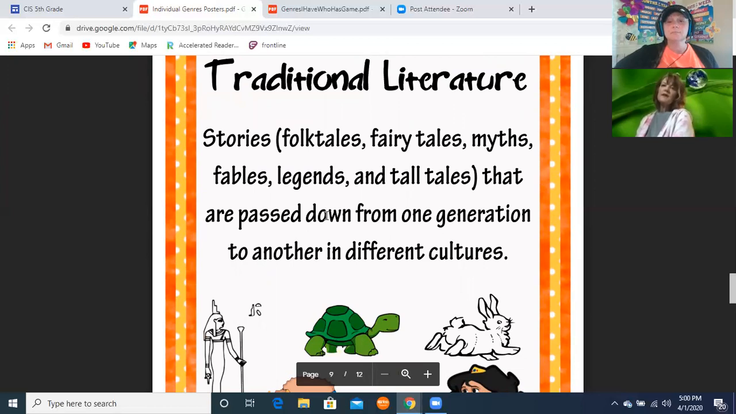Stories, folk tales, fairy tales, myths, fables, legends, and tall tales that are passed down from one generation to another in different cultures. And we even wrote kind of like a tall tale, or a folk tale, in class. You know, fairy tales like Snow White, fables like The Tortoise and the Hare, myths. We even talked about Greek myths with the Greek gods and things. So they all fall under traditional literature.